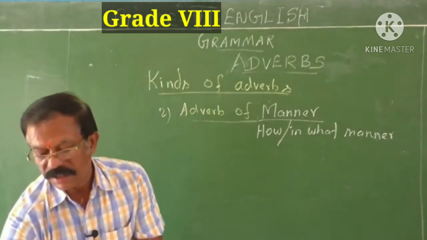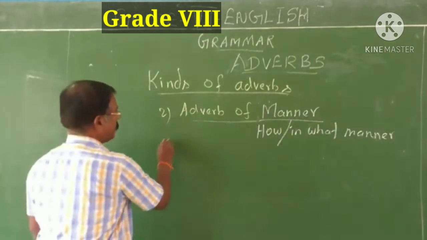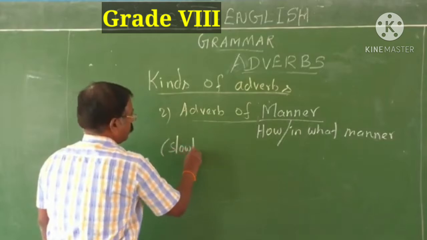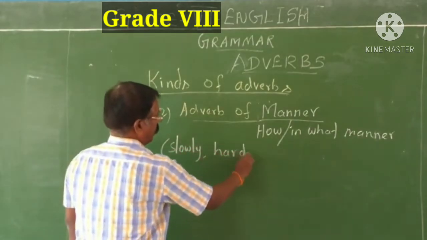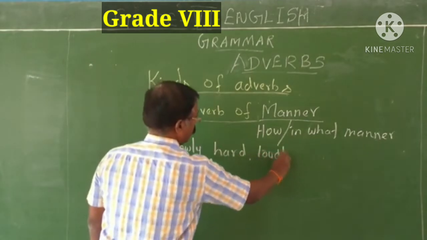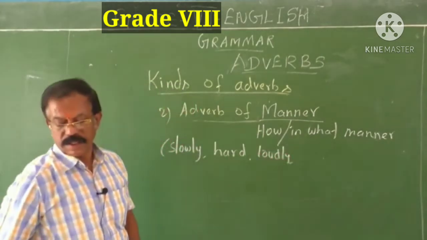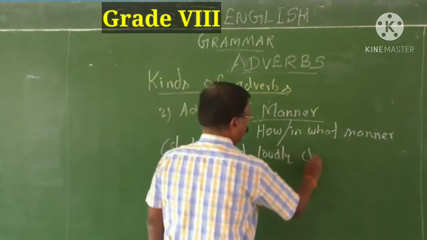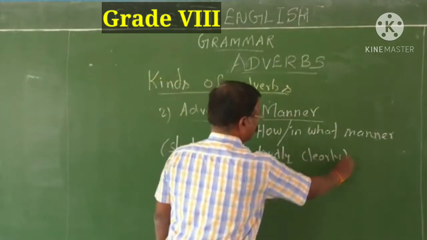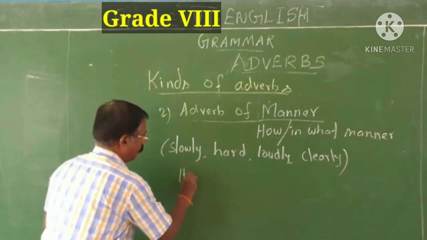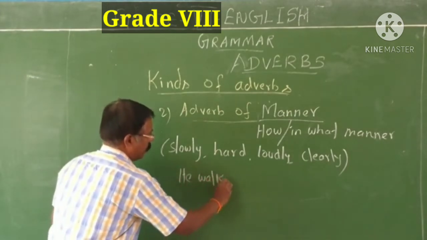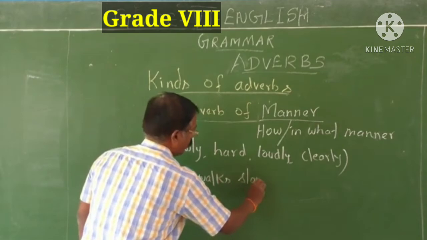Slowly, hard, loudly, clearly, legibly, fast, everything. See, he walks slowly. Let me give you some examples. He walks slowly.